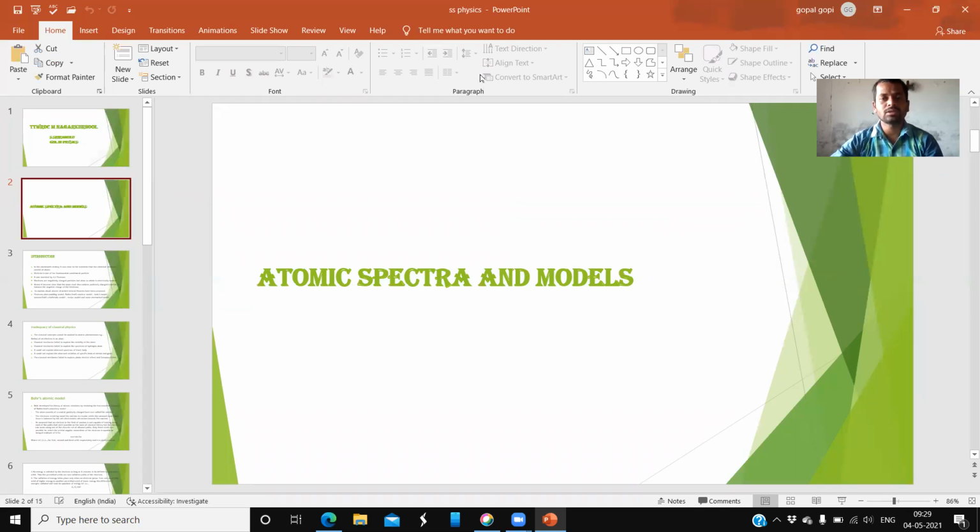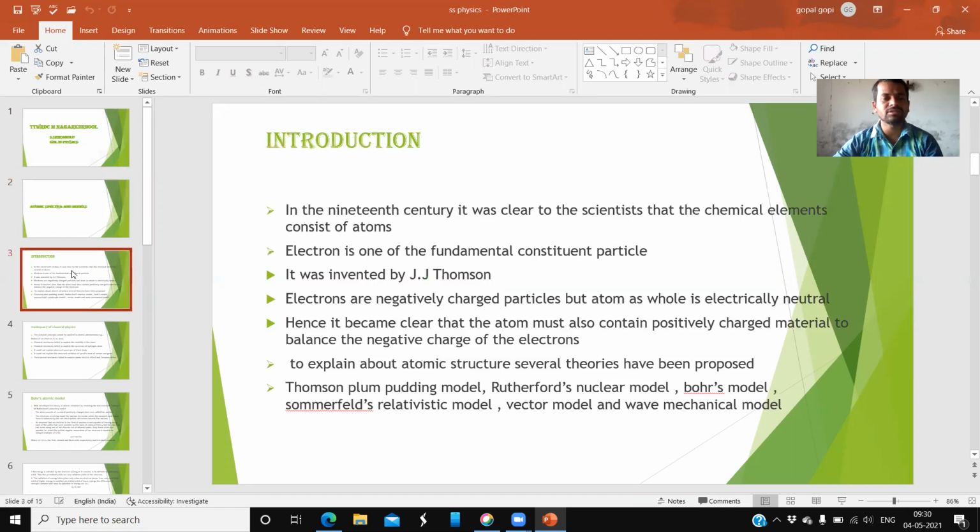So let me explain what those models are. And before entering this lesson, I am going to explain a few things about this physics.